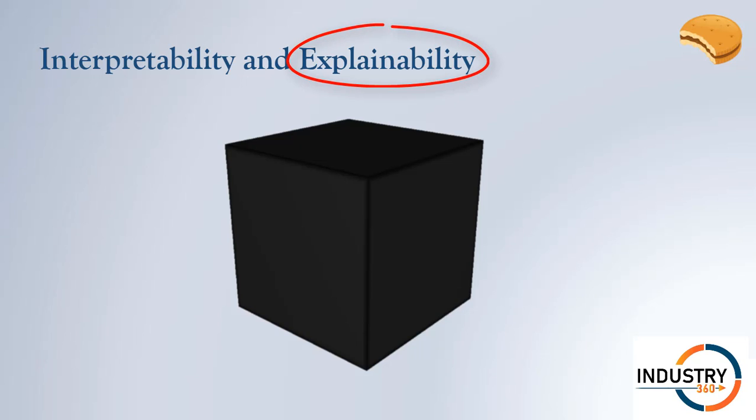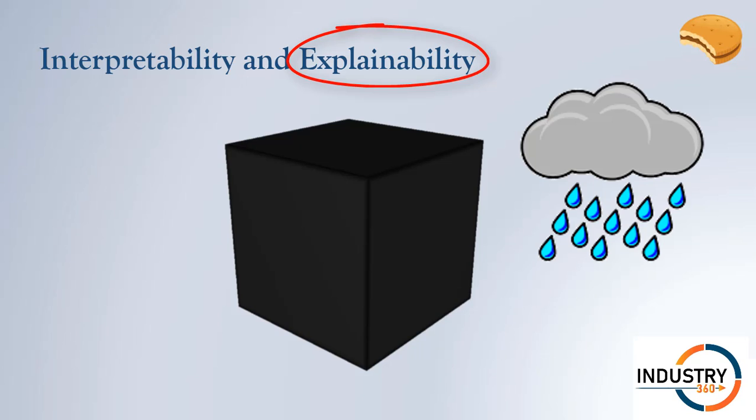Explainability of a model is our ability to understand why a model is doing what it is doing. It's about saying to the model, I know why you have predicted rainfall for Saturday. Now let us see what the trade-offs are.